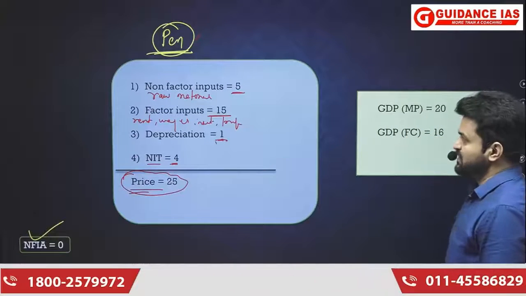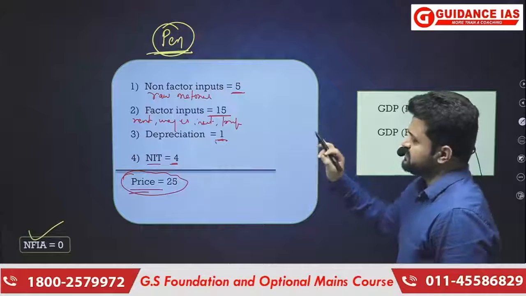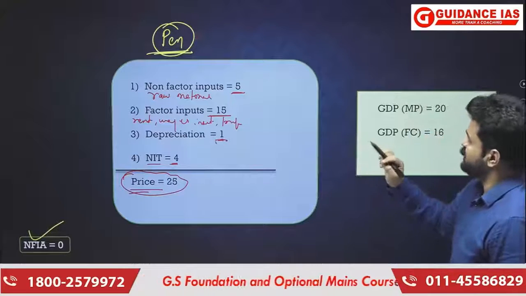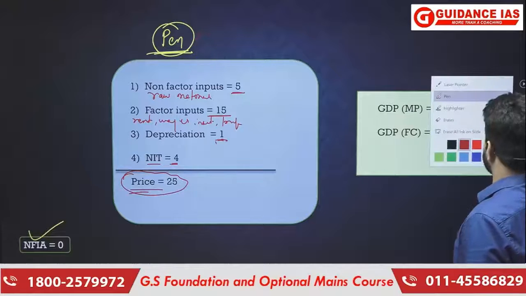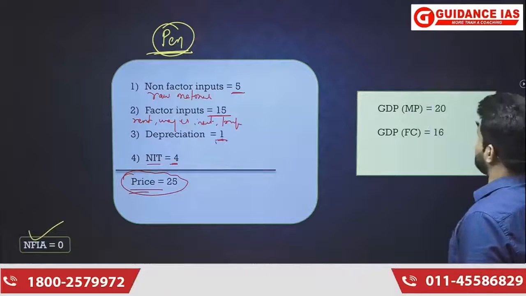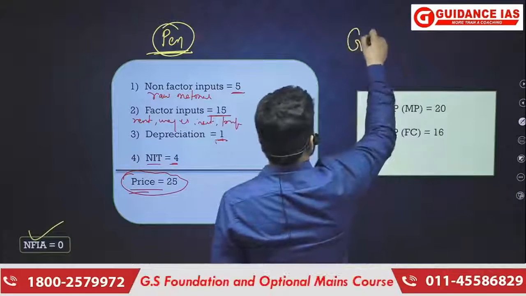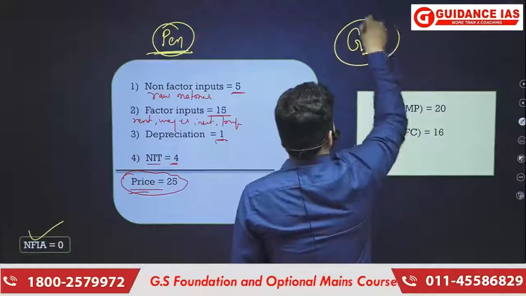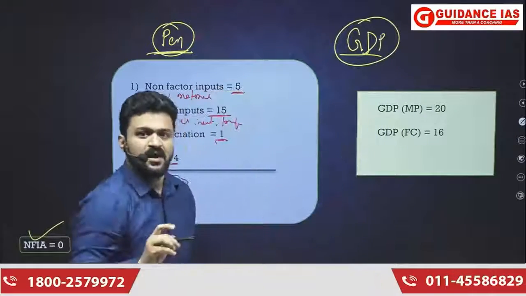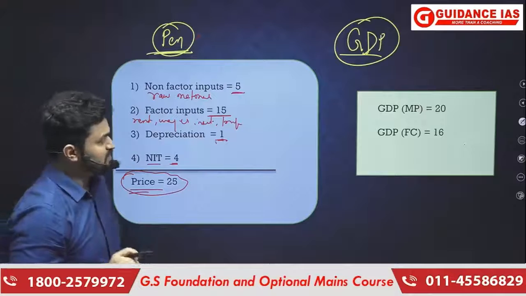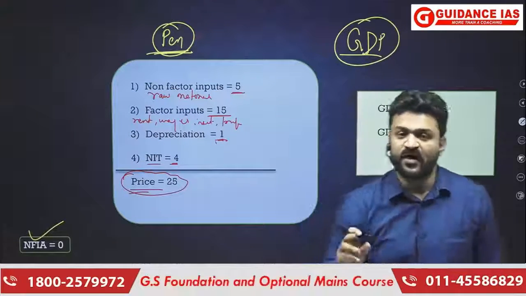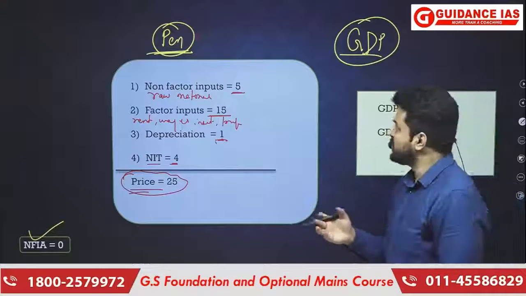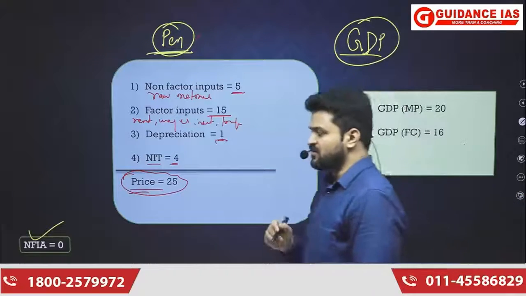Okay, now I'll just make sure again that you must understand the concept of GDP completely. Although we have studied about the definition, and in that definition what I said, that GDP is the money value of all the final goods and services produced within the domestic territory of a country.